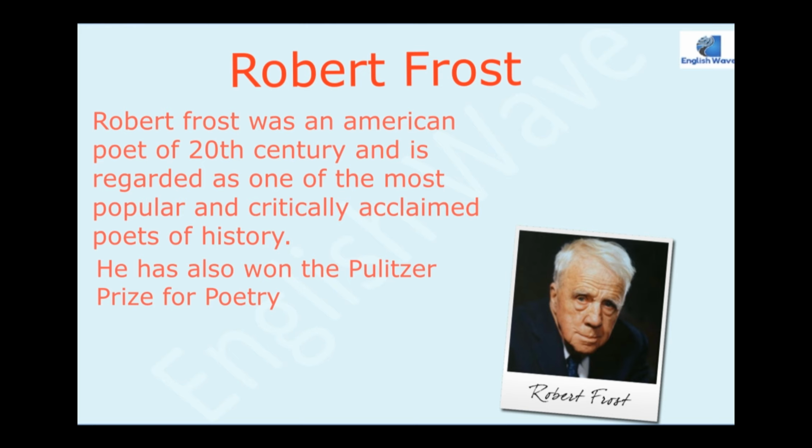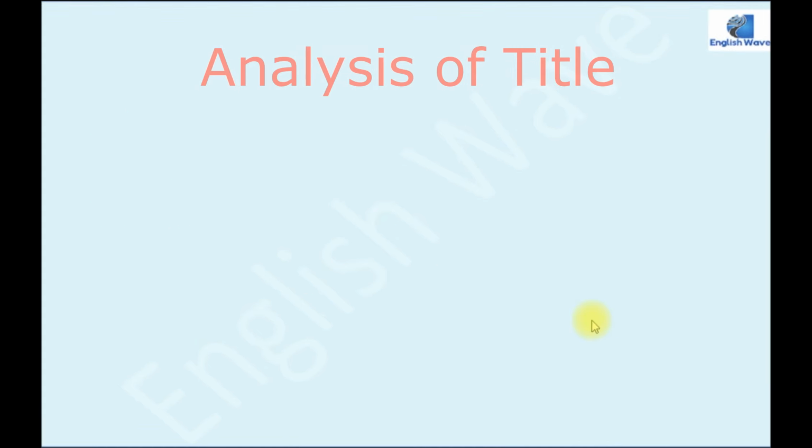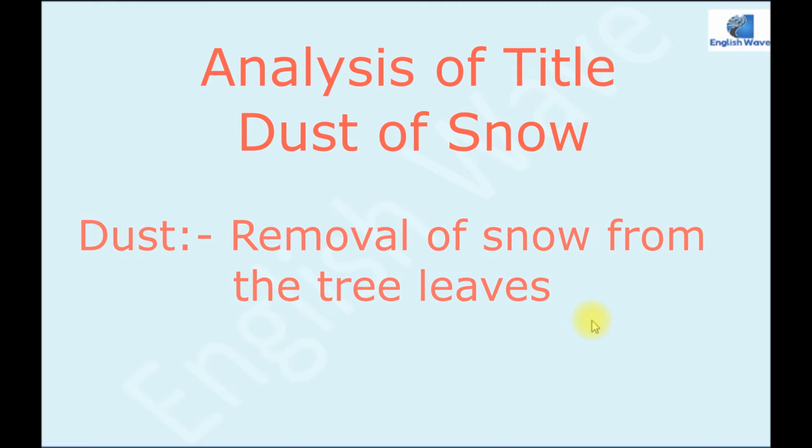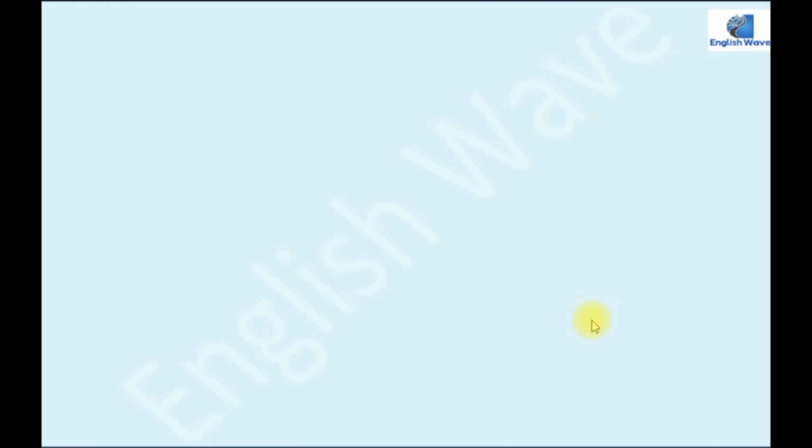Now we'll move on to our next section, analysis of the title, that is Dust of Snow. Here the word dust is used as a verb which means to remove the dust from the surface. And here in the poem, the poet has taken the meaning of this as removing of snow from the branches of the tree. And the tree the poet is talking about is hemlock, which is a very poisonous tree. So this was all about the title of this poem.